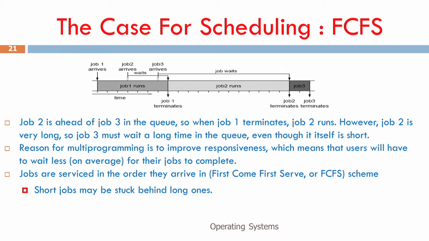So the overall waiting time is: job 1 does not wait for any time here, job 2 waits for 4 units of time, while job 3 waits for 4 plus 1, 2, 3, 4, 5, 6, 7, 8, 9, that is 13 units of time. So the overall waiting time for job 3 is quite high. It waits for 13 units of time to execute for 2 units of time and finish.